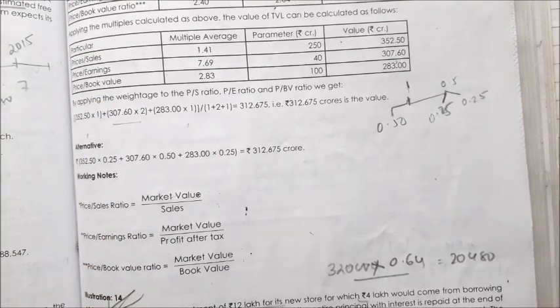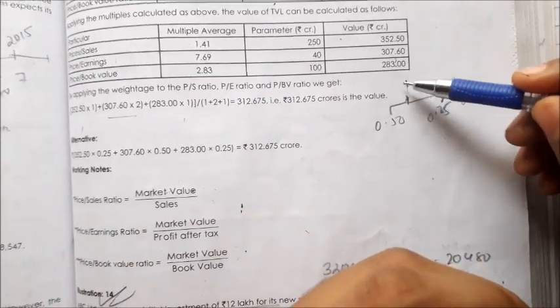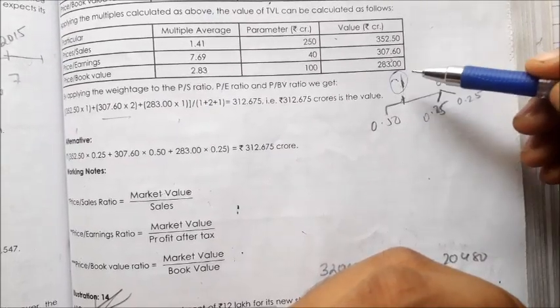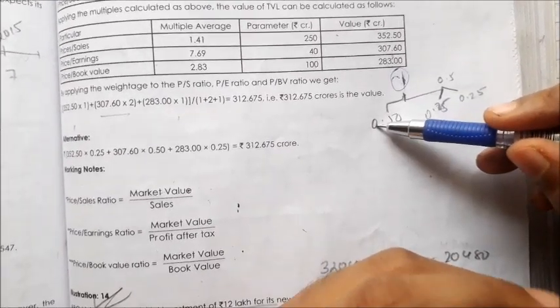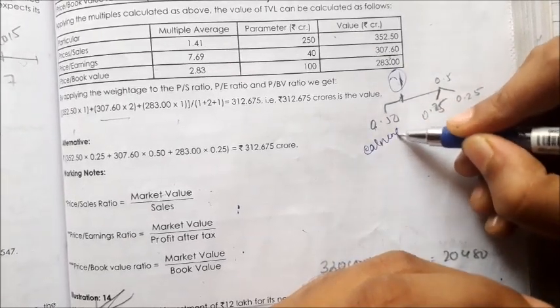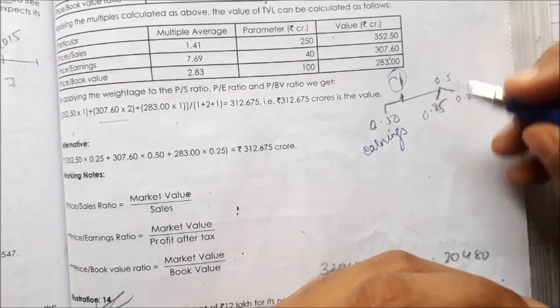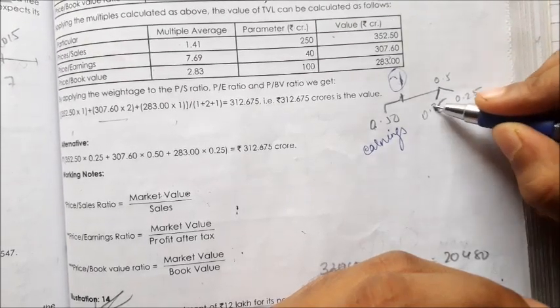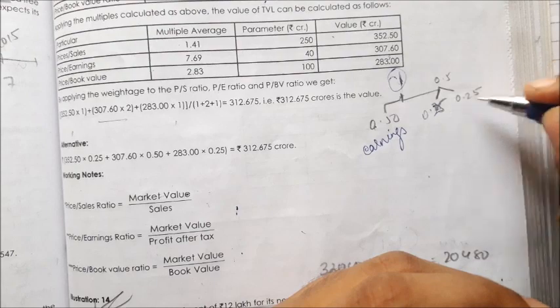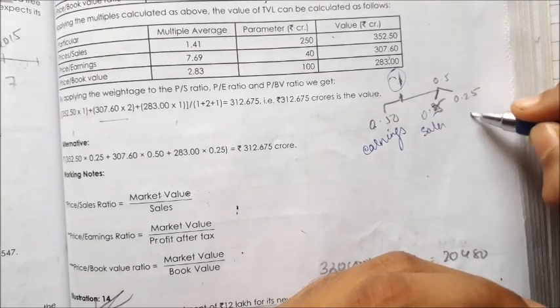Now what they have told is that equal weightage is to be given, 50% weightage. Suppose 1 is the weight we are taking, 50% weight is to be given to earnings, and the rest 50% is to be divided with equal weightages. So that means 0.5, 0.25, 0.25. Now this equal weightage has to be given to sales and book value.